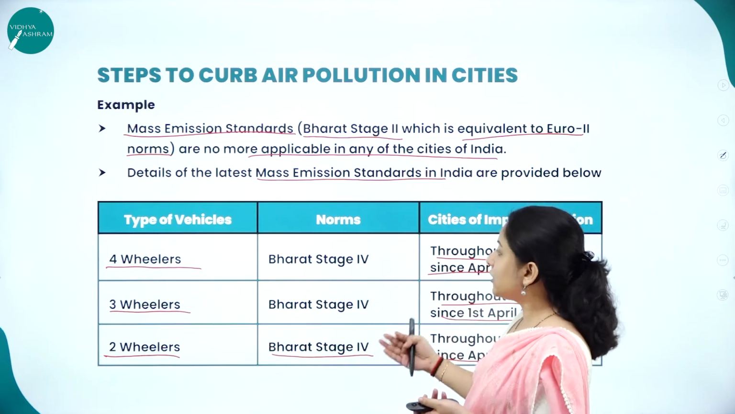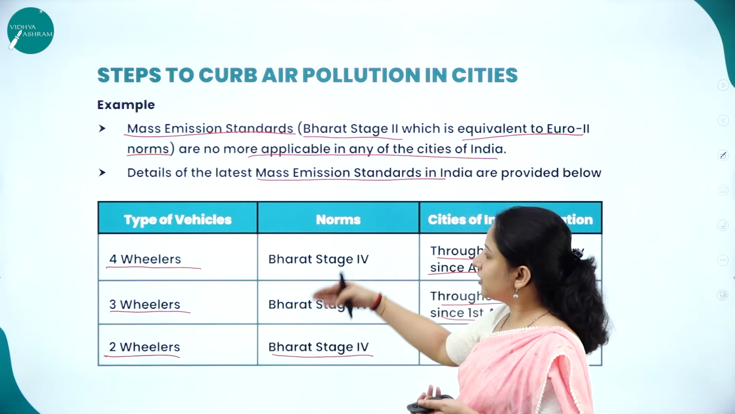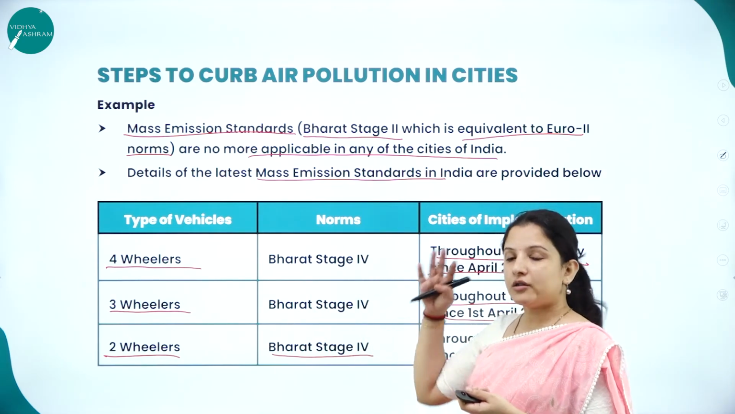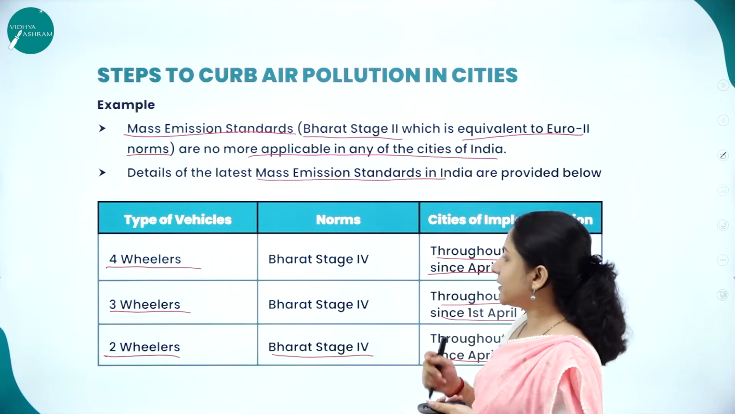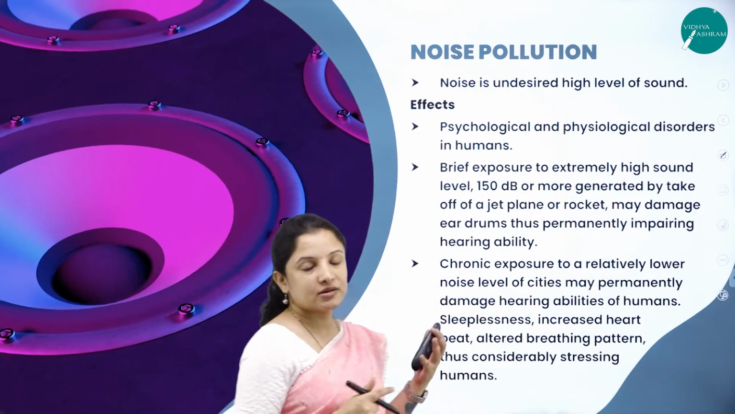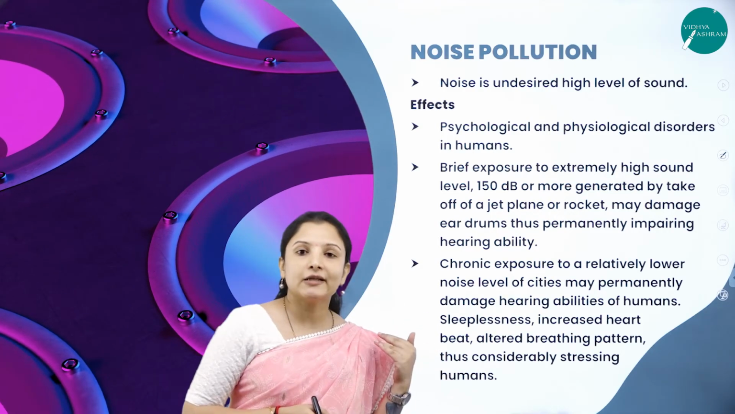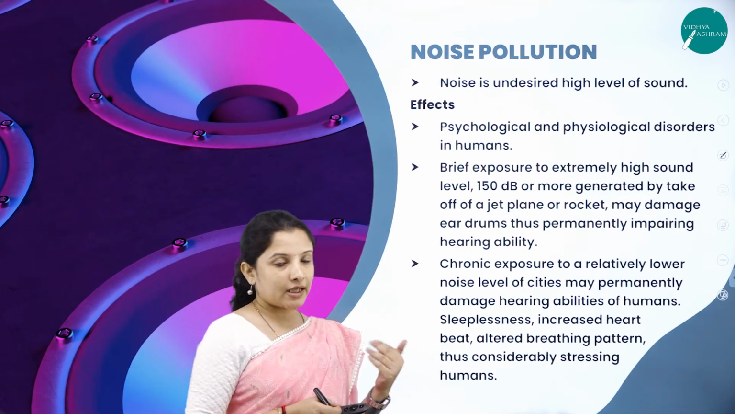So that is why all vehicles, be it four-wheeler, three-wheeler or two-wheeler, should follow all the different norms given by the Bharat Stage 4 norm, which is currently running nowadays. So this is about air pollution. These are the different strict rules and regulations that have been followed to reduce air pollution.